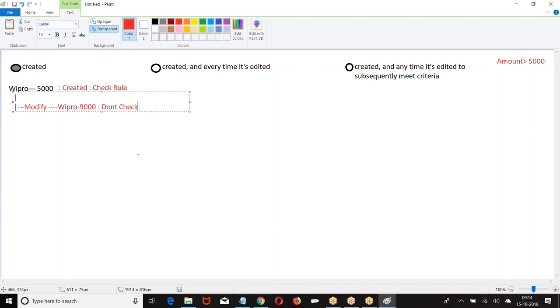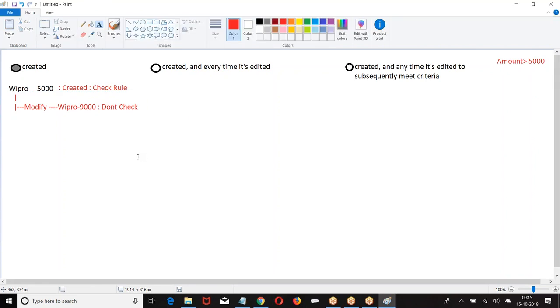So if I choose the first option, what does it mean? Whenever a new record is created, only whenever a new record is created, then check the rule. We are not interested whether the rule is true or false. I am only interested, did I check the rule or not? When I check the rule, it may be true, it may be false. I am only interested in knowing whether the rule is verified or not.